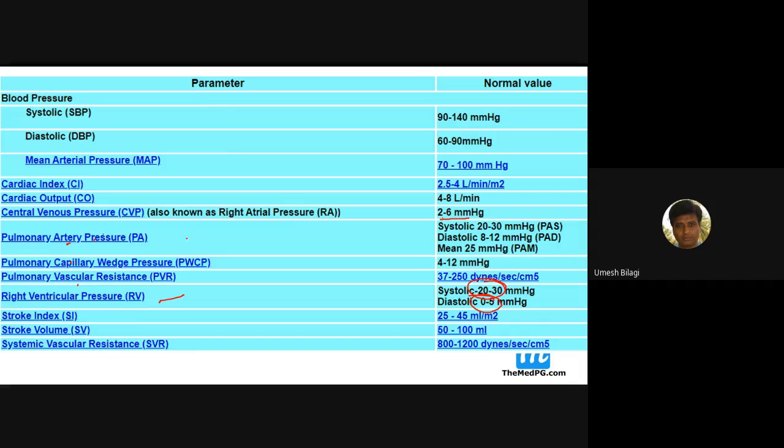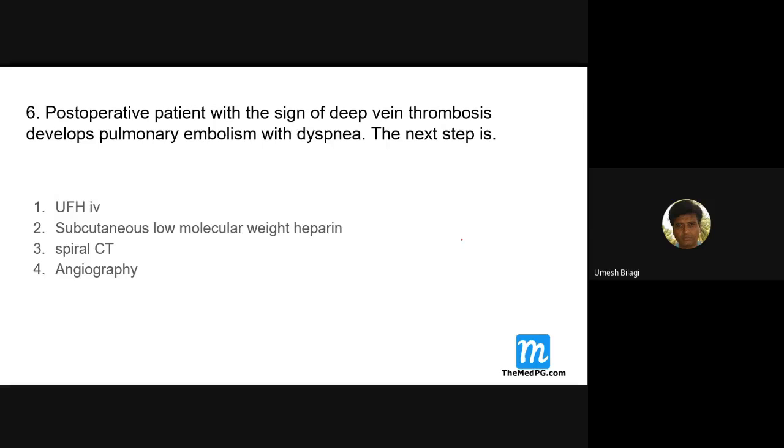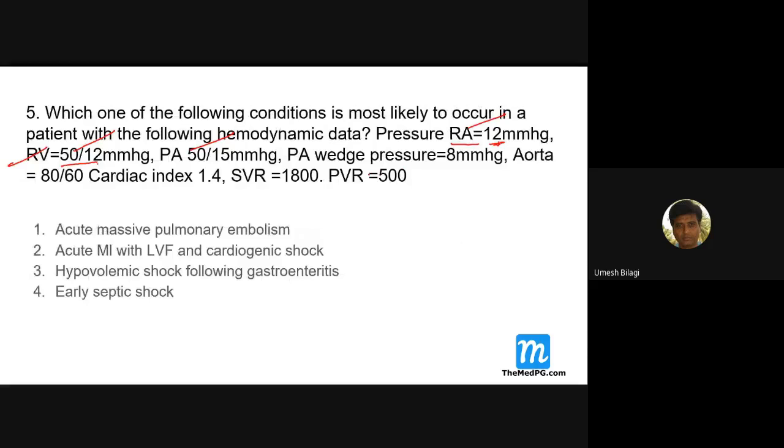Pulmonary artery pressure normally is 20 to 30, 8 by 12, mean is 25. Here we got 50, so this is also more. So on the right side, pulmonary artery, right ventricle, right atrium, all three are increased here.